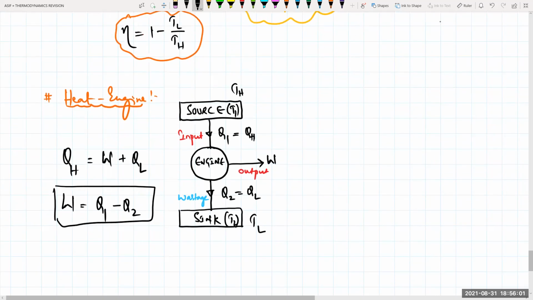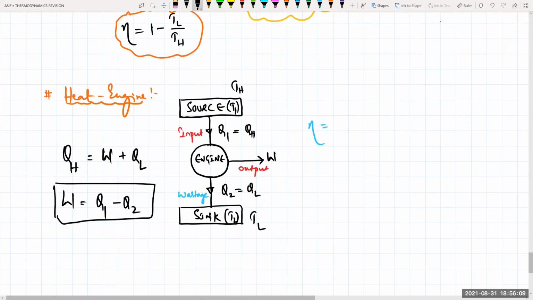That means the efficiency is equal to output by input. So what is the output? It is W, divided by the input, Q1. So efficiency will be equal to W by Q1.